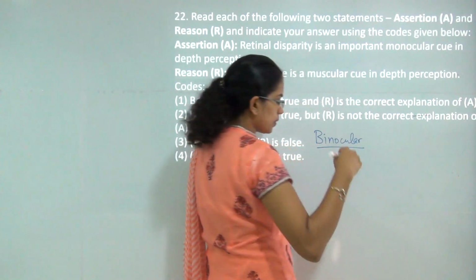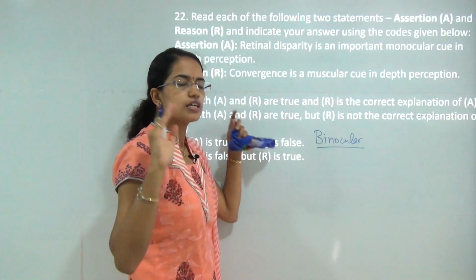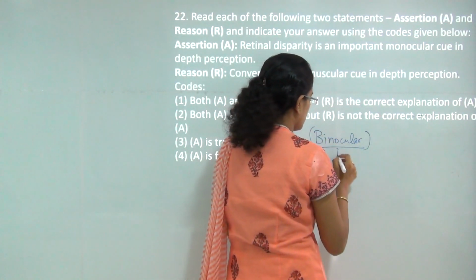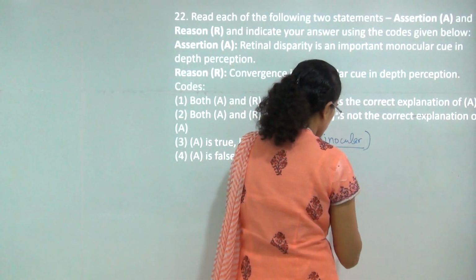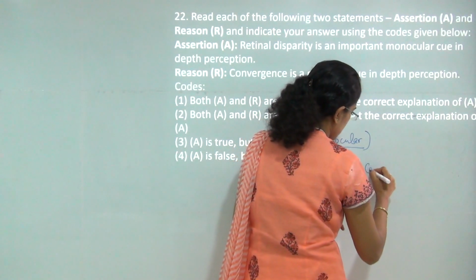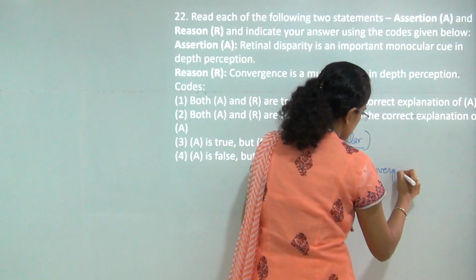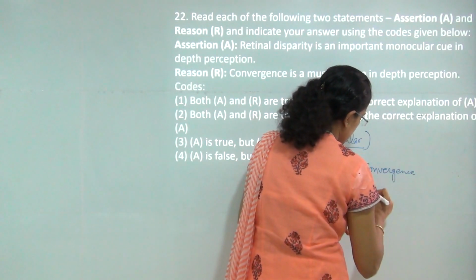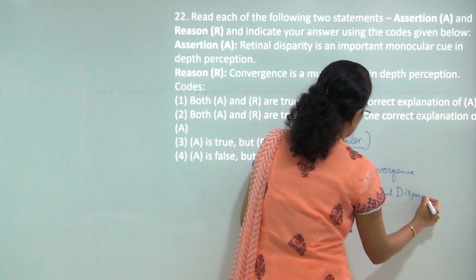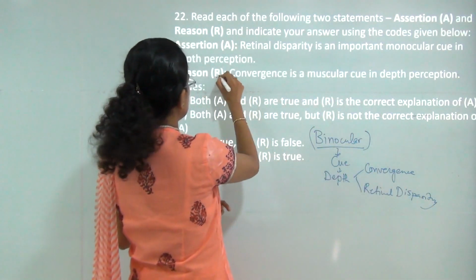Whenever we are talking about depth perception, we need coordination from both the eyes, and therefore these fall under binocular cues in depth perception, and the 2 most common are convergence and retinal disparity. So the first statement is incorrect.